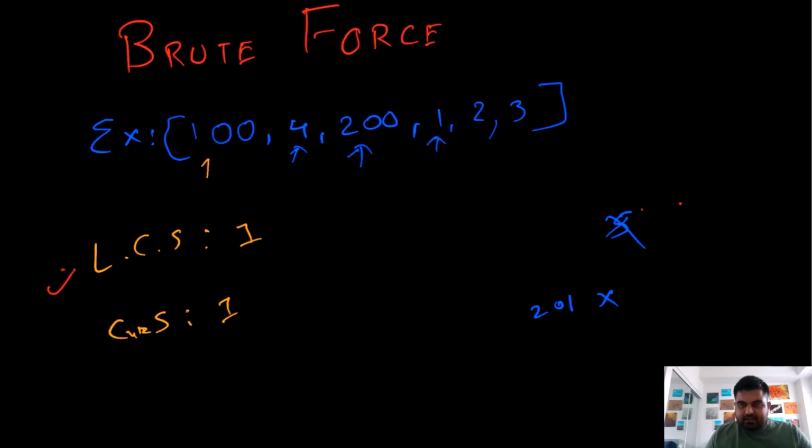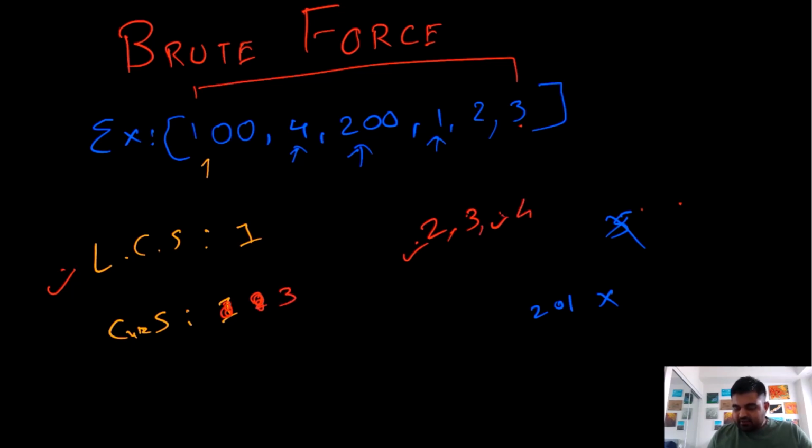For this one, we will try to see whether 2 exists. So 2 exists in the remaining array. Because 2 exists, the current subsequence we had was of value 1, we will update it to value 2. Because this 2 exists, we cannot break right now. We'll try to find more values. So we'll again try to see whether 3 exists, and 3 also exists, which is over here. So again we will update this value to 3. Again, because 3 exists, we will try to see whether 4 exists. 4 also exists, and it is present over here.